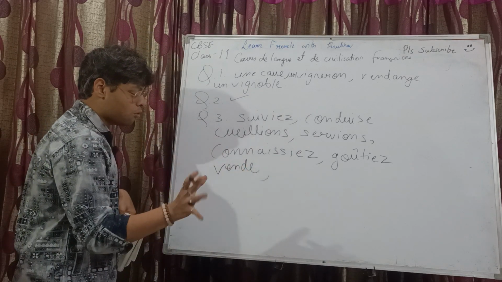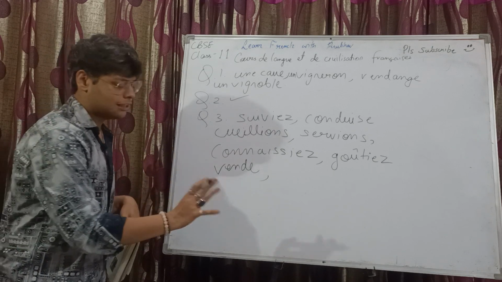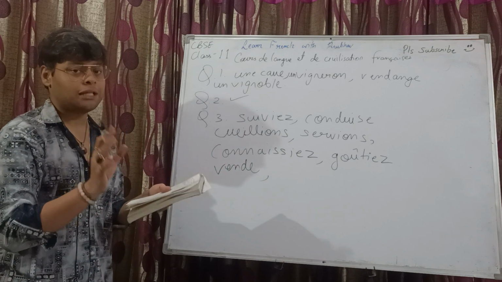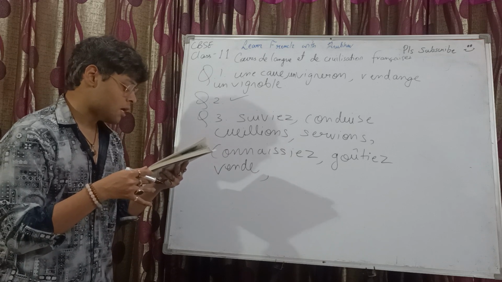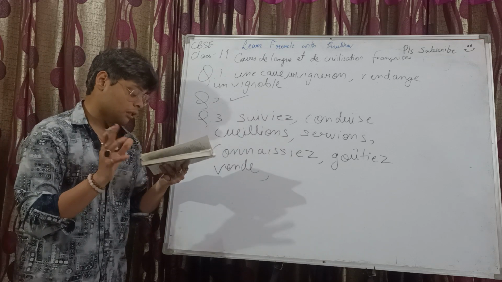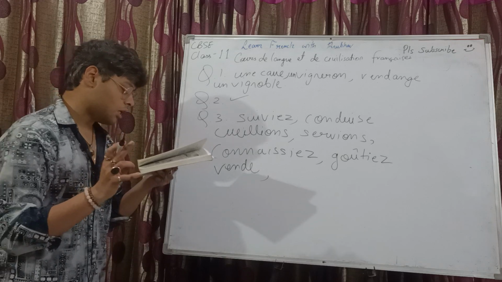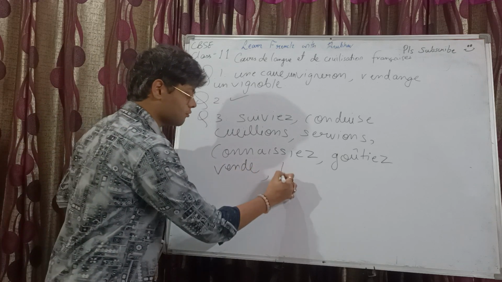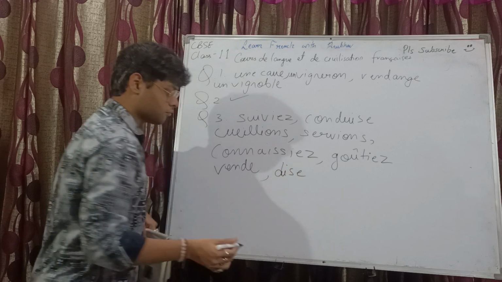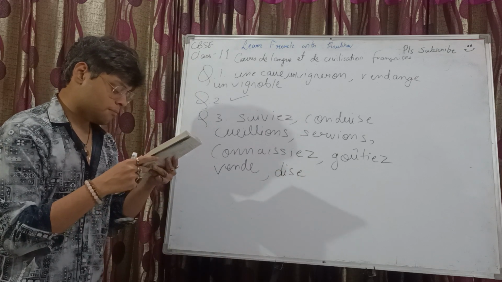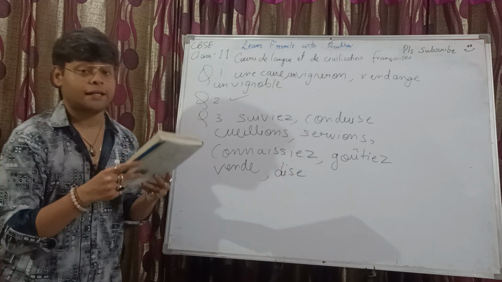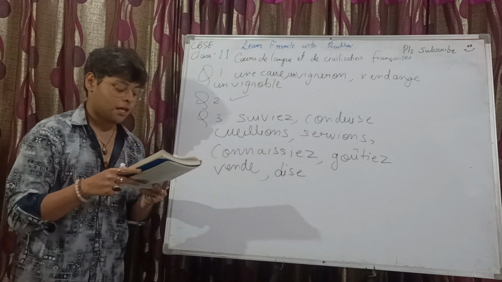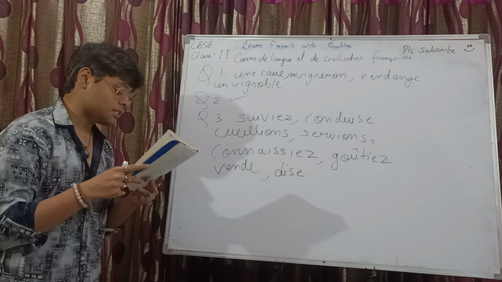Don't do a new conjugation with on, because on always takes the third person singular conjugation, be it any tense. Dans toutes les épiceries, voulez-vous que je vous dise is the verb, so que je vous dise mon avis, je n'ai jamais rien bu de meilleur. Okay, we are done with question number 3 as well.